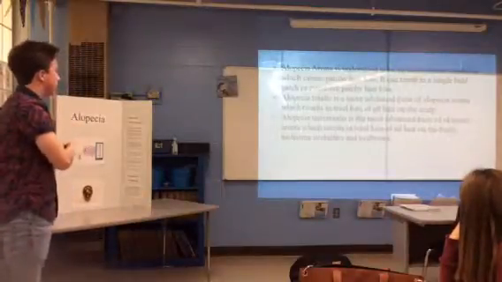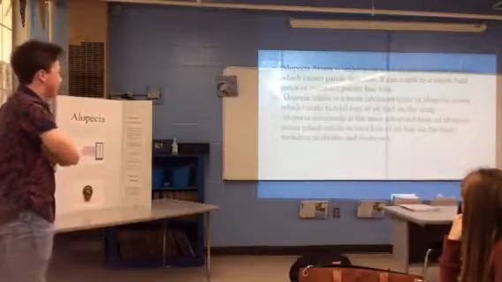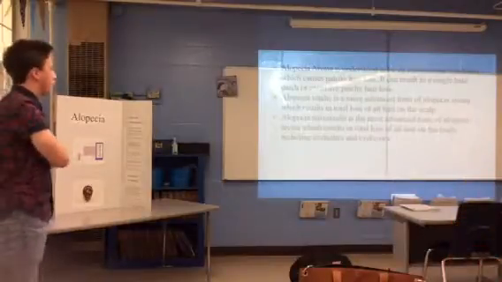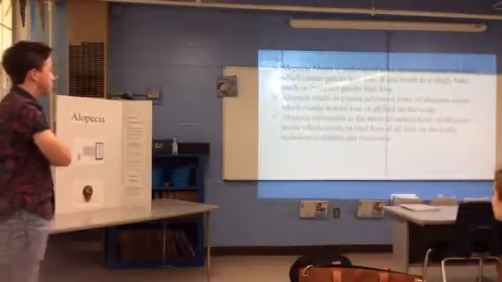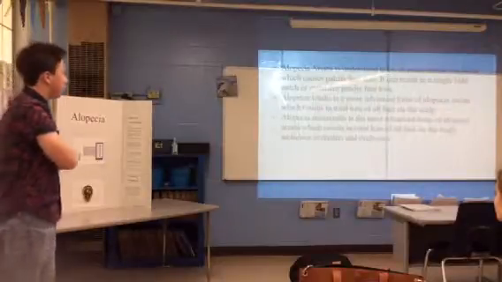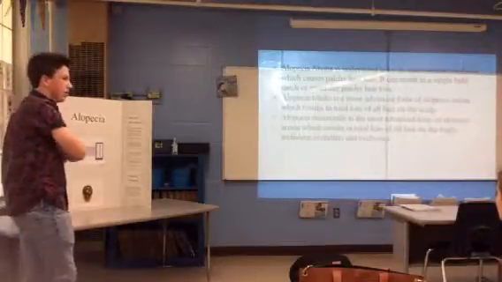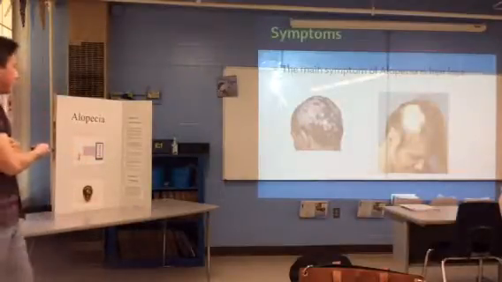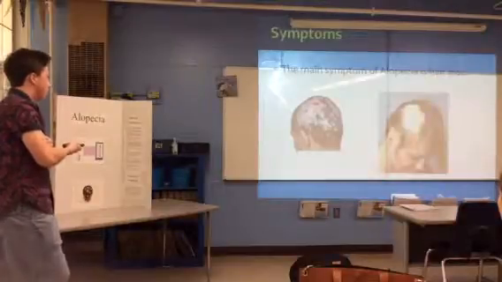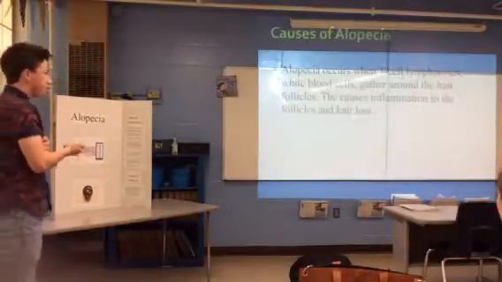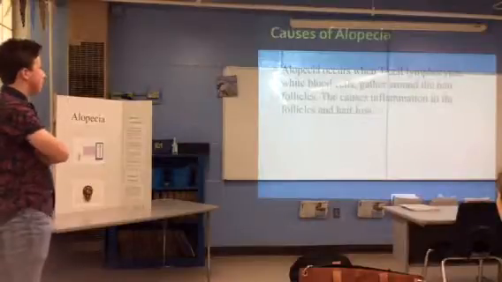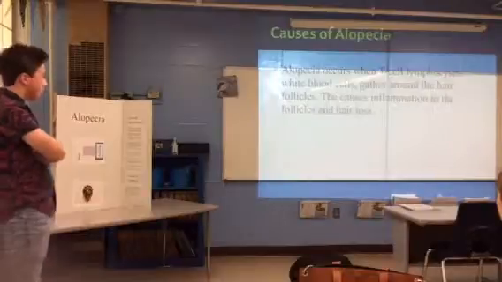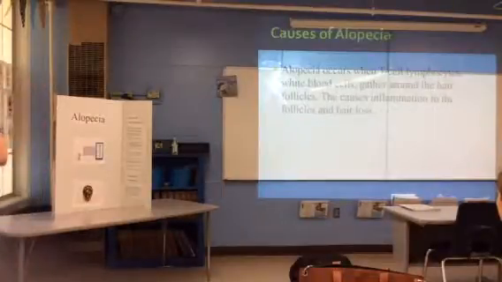Alopecia totalis is a more advanced form of alopecia areata, which results in total loss of hair on the scalp. Alopecia universalis is the most advanced form of alopecia, which results in hair loss all over the body, including your eyebrows and your eyelashes. You see there's the areata, it's just little patches everywhere. The cause of alopecia is when T-cell lymphocytes, which are white blood cells, gather around the hair follicles. This causes inflammation to the hair follicles, and your hair falls out.